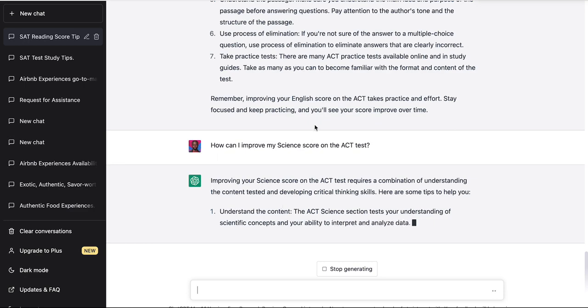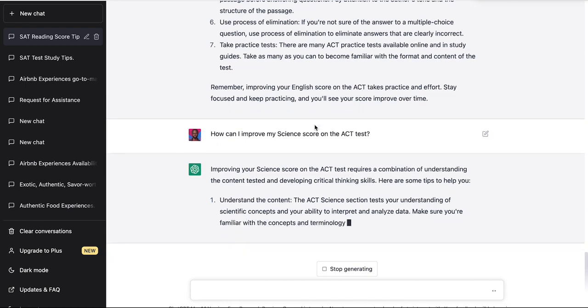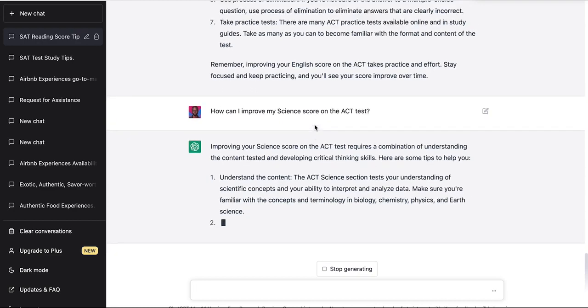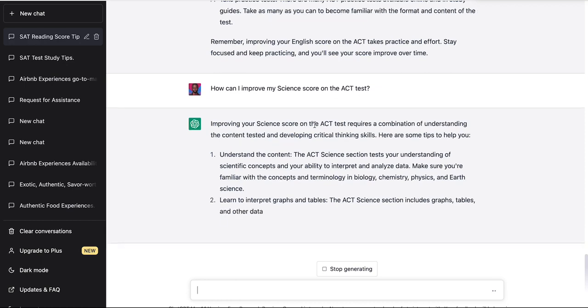So first pointer has been given. It says understand the content. The ACT science section tests your understanding of scientific concepts and your ability to interpret and analyze data. Make sure you're familiar with the concepts and terminology in biology, chemistry, physics, and earth science. Yes, this is a great point.